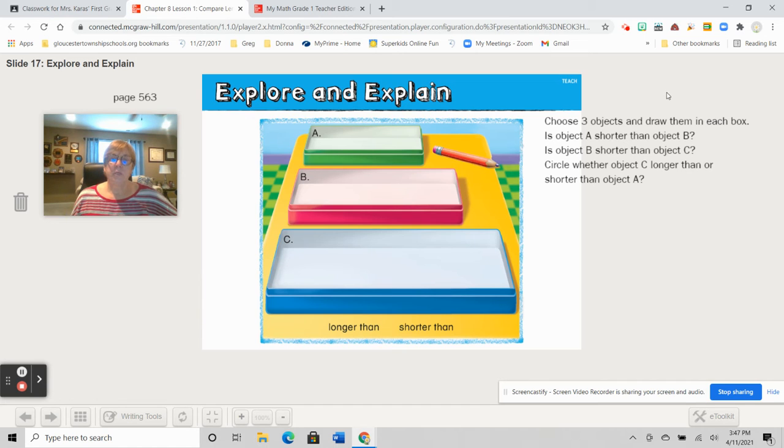Okay? So now they want us to choose 3 objects and draw them in each box. So I have already chosen what objects we'll use and draw. Okay?